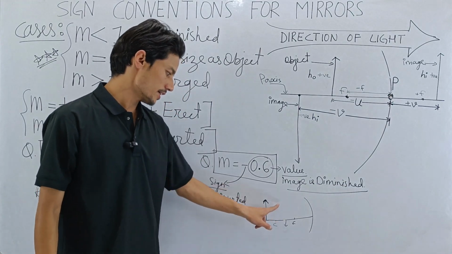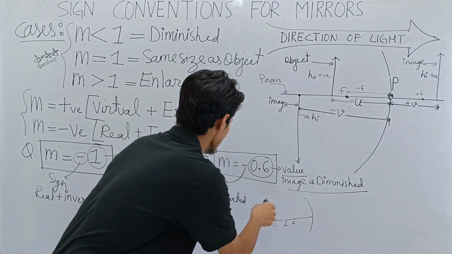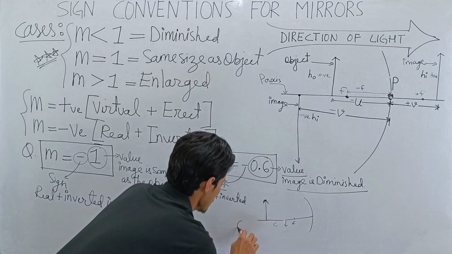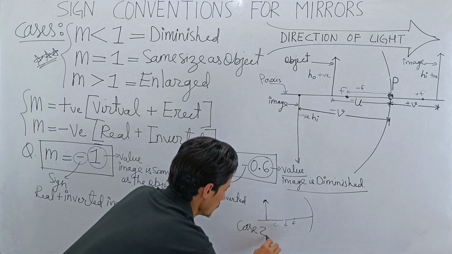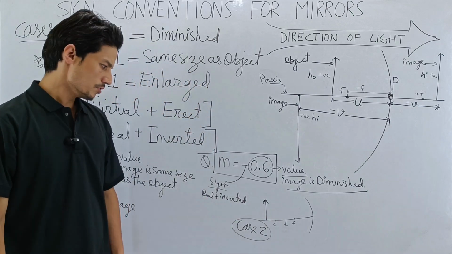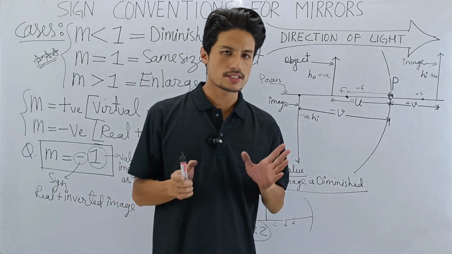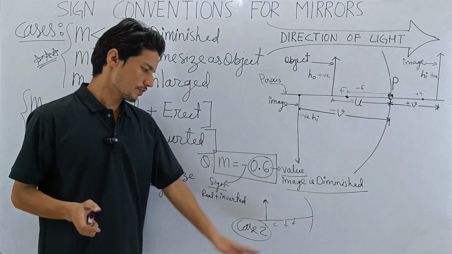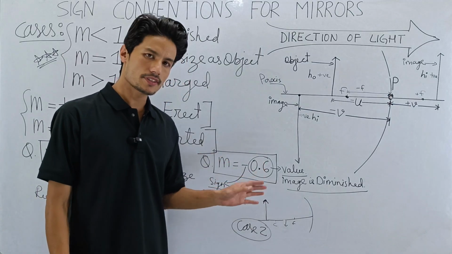So look here, this is the case. This value confirms that this is case 2. This is how we can solve it. It's very easy, not very difficult.